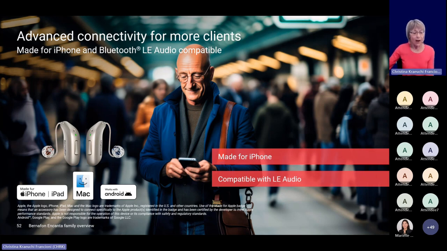And in addition, we can now be connected to computers. It can be connected to Mac. So we offer a lot more options with Incanta and connectivity.